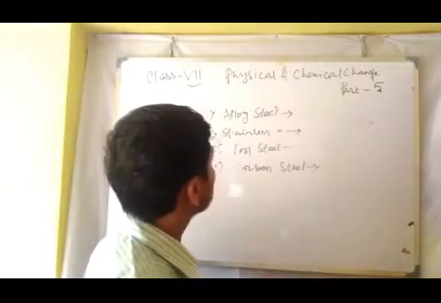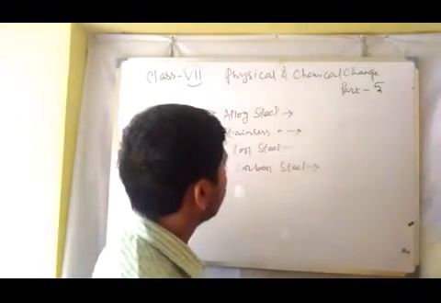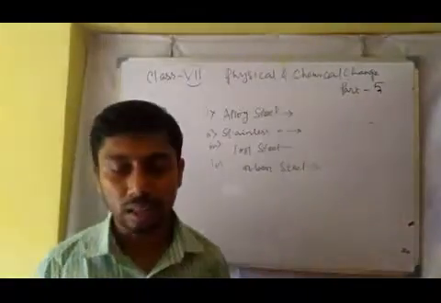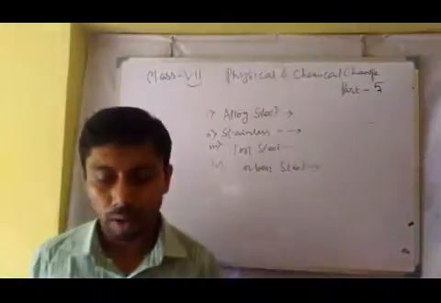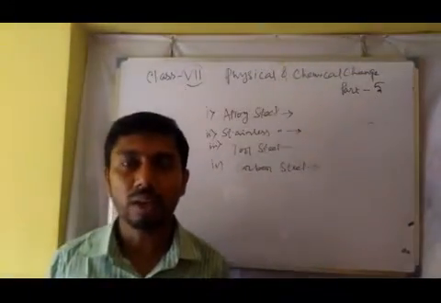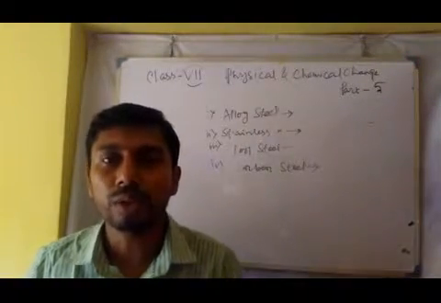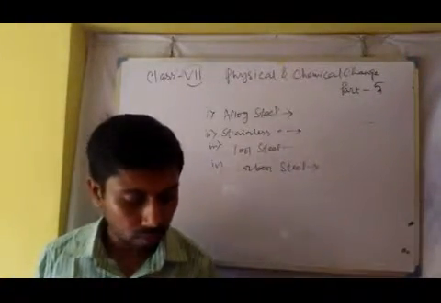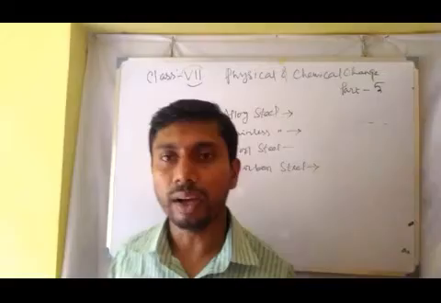So alloy steel, stainless steel, tool steel and carbon steel, these are the 4 types of steel. They are formed by different compositions, but the very basic composition is iron.